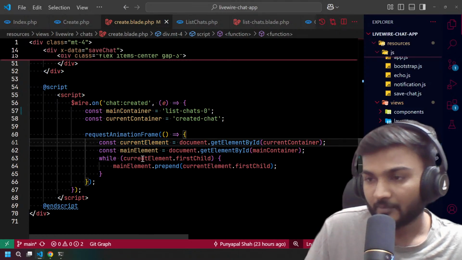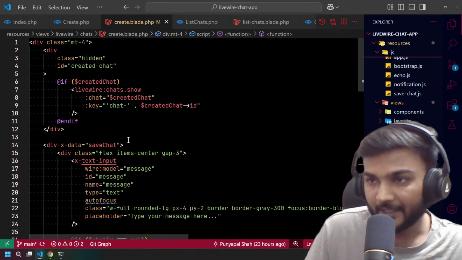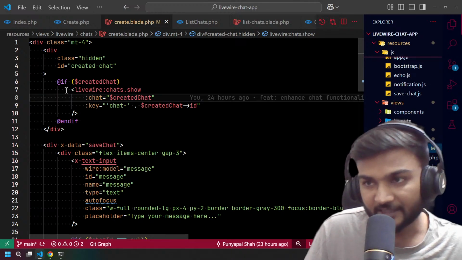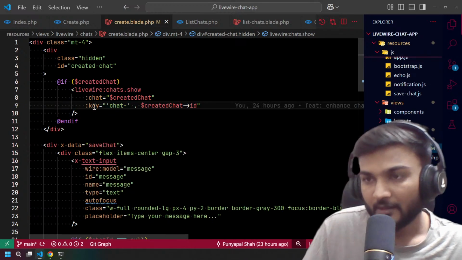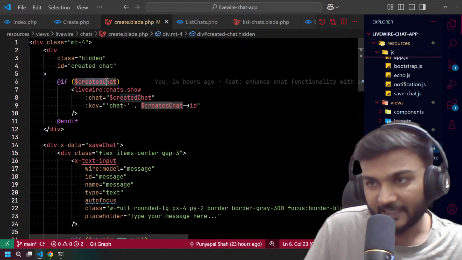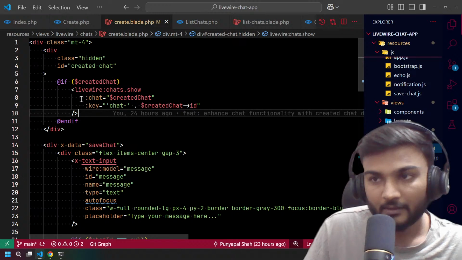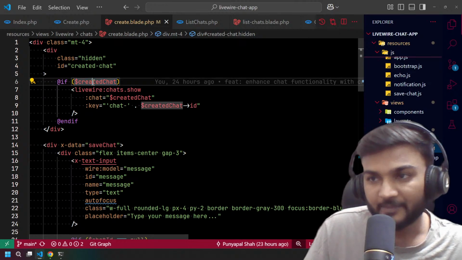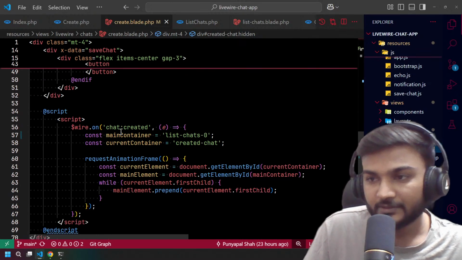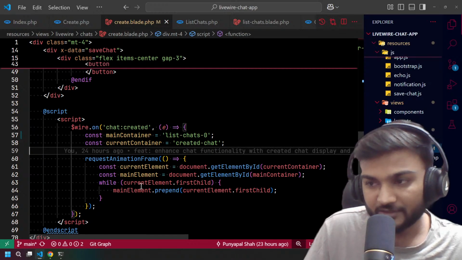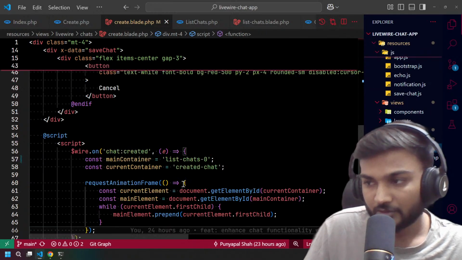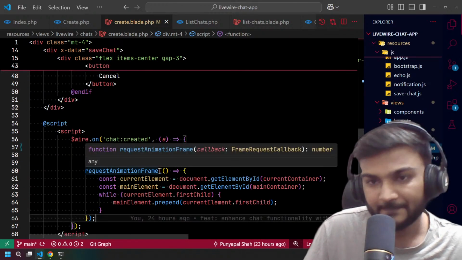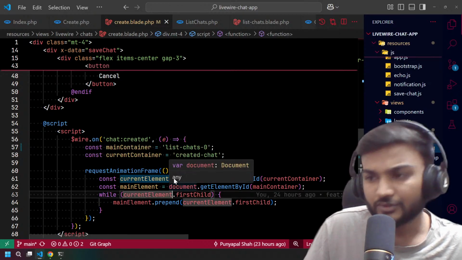So we added that chat over here, so it will fire only a single query into the database, get the chat and show the chat over here. It will only load that chat whenever we have it in that private property. And then on chat created, we move this chat from here to the main container where all the chats are located.